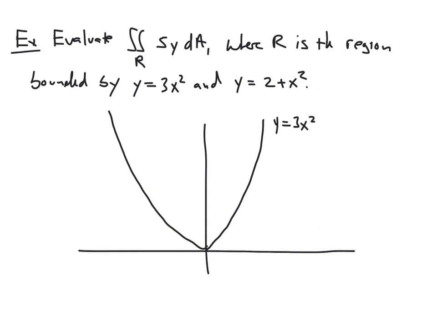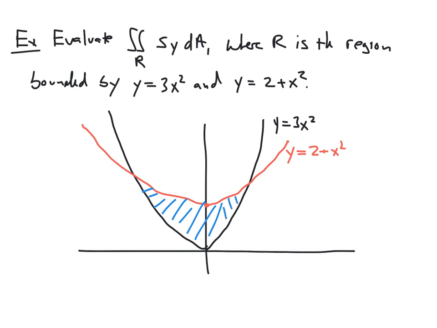I also want the function 2 plus x squared, so this will be the standard parabola y equals x squared, but pushed up 2 units. So maybe it'll look something like this. So this is y equals 2 plus x squared. And the region we want is the region between these curves, which is this region in here.